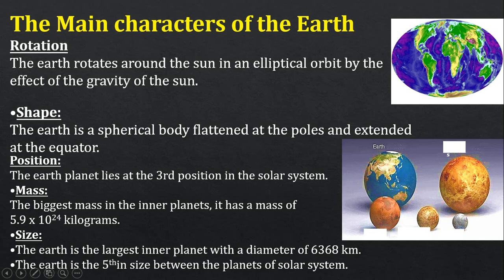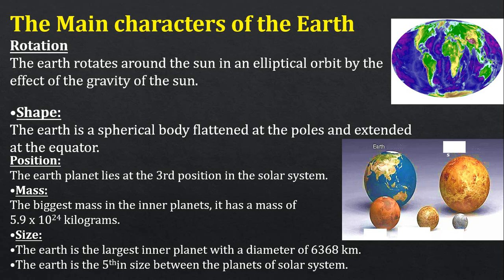The position of the Earth, of course, we know that it lies in the third position in our solar system, and it has the biggest mass of the inner planets, as its mass equals 5.9 × 10^25 kilograms, a very huge mass. And also its size: it is the largest inner planet, with a diameter of 6,368 kilometers, and it lies in the fifth position in size among the planets. Be careful with these numbers; they are going to be asked in complete, or choose right or wrong.